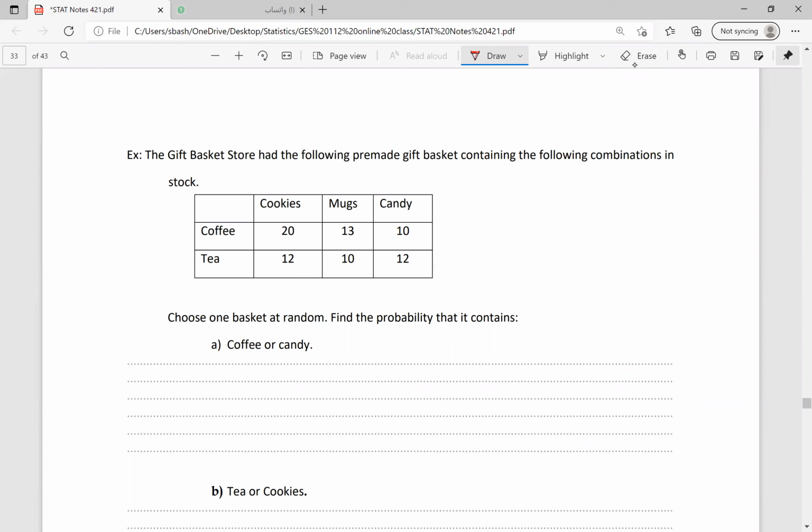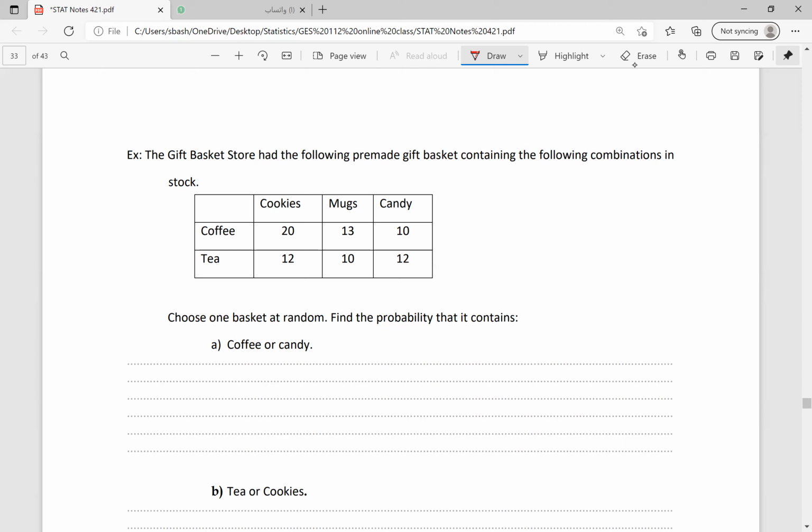We spoke about the compound events in the last part, and we said that we have mutually exclusive events and not mutually exclusive events. Two events are said to be mutually exclusive if they cannot happen at the same time. A and B can't be happening at the same time. For example, we cannot have male and female at the same time. So male and female are two events, and these are disjoint or mutually exclusive, can't happen at the same time.